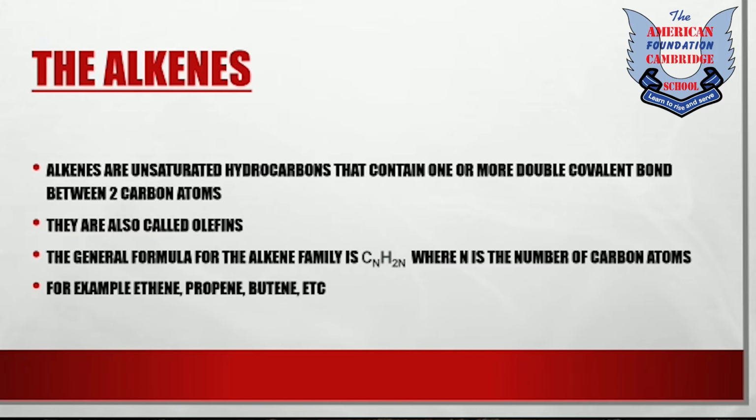While in alkenes, because a double covalent bond is present, they have the capacity for more hydrogen atoms to react. They are also called olefins. Their common name is olefins. The general formula for the alkene family is CnH2n, where n is the number of carbon atoms. For example, ethene, propene, butene. So the names are the same as we discussed in the previous lecture, but instead of ane, we are writing ene here, that is ethene, propene, butene, pentene, etc.